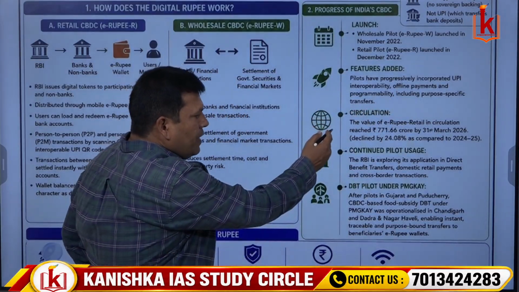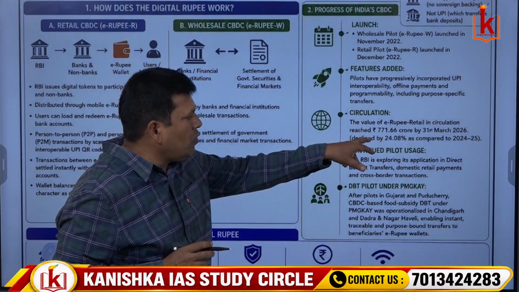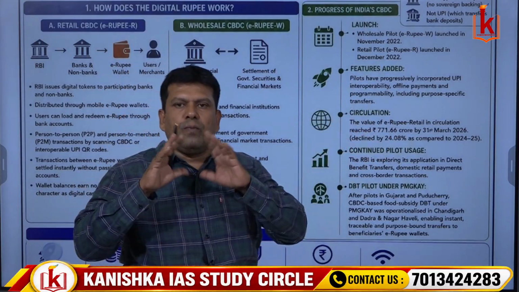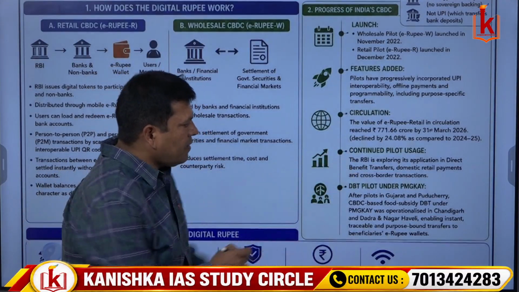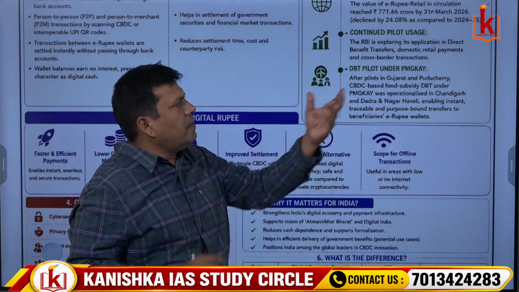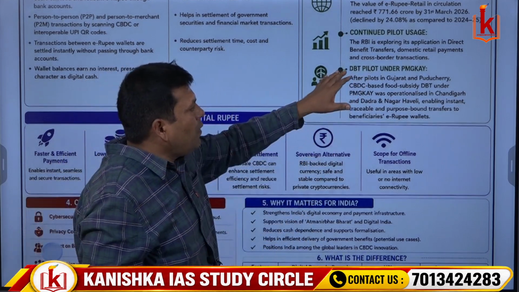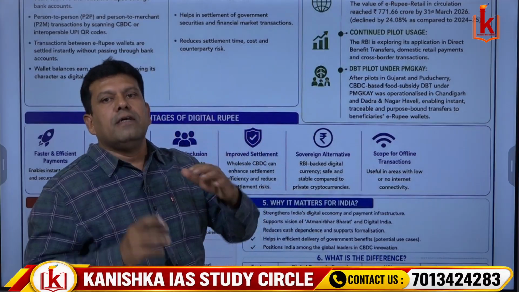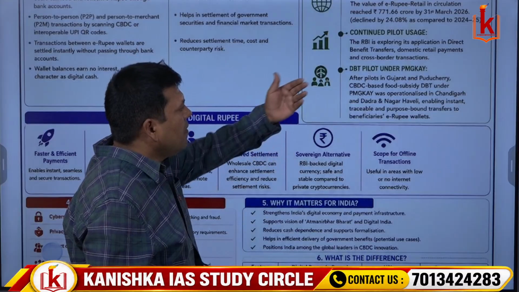So coming to the circulation, the value of e-rupee retail in circulation was around rupees 771.66 crore by 31st March of 2026. So coming to the continued pilot usage, the RBI is exploring its application in DBTs, that is direct benefit transfers, along with domestic retail payments, and we can even do cross-border transactions with the help of digital rupee or e-rupee retail.